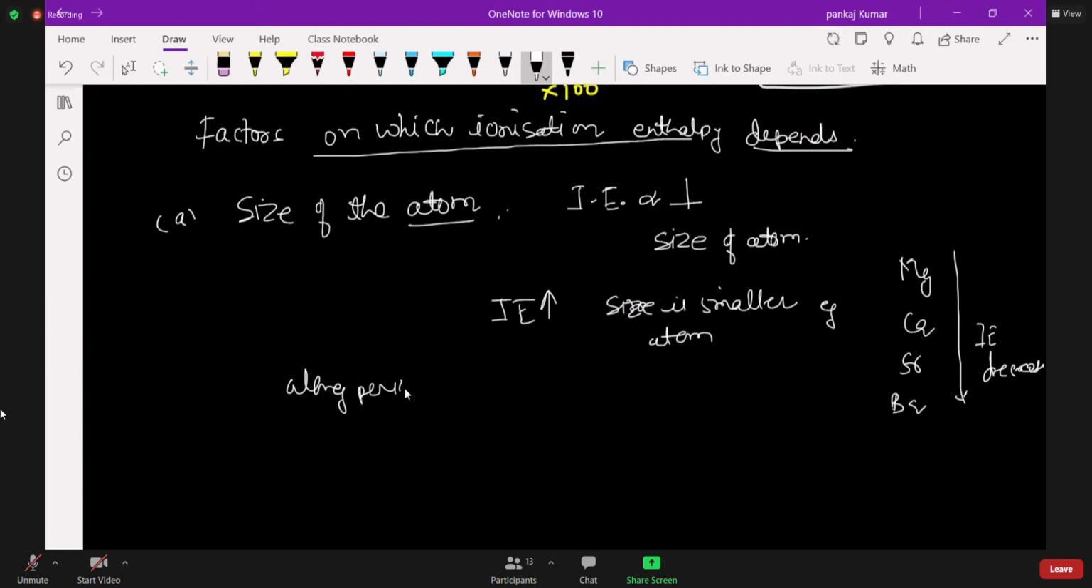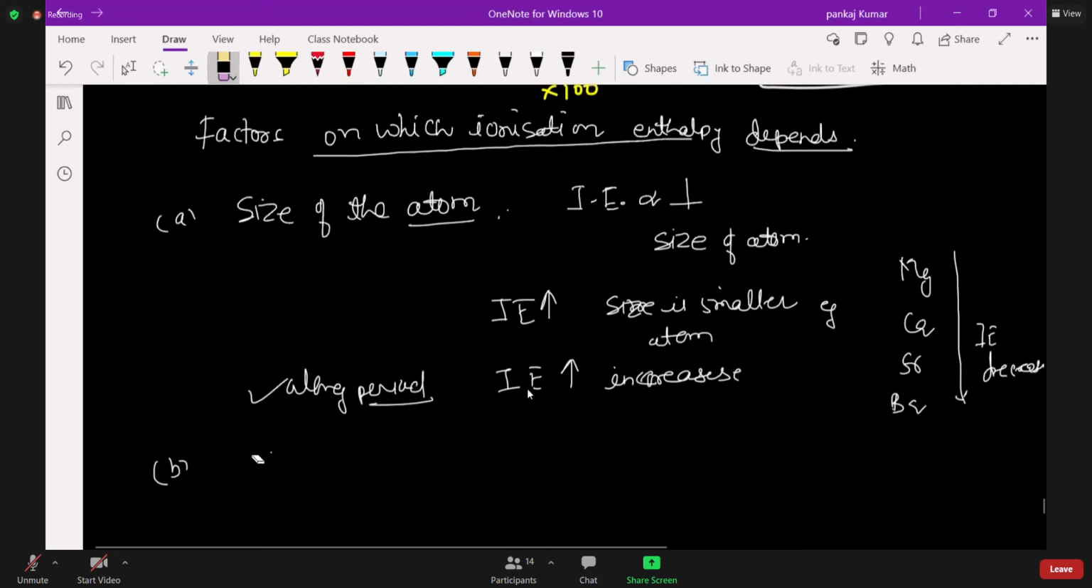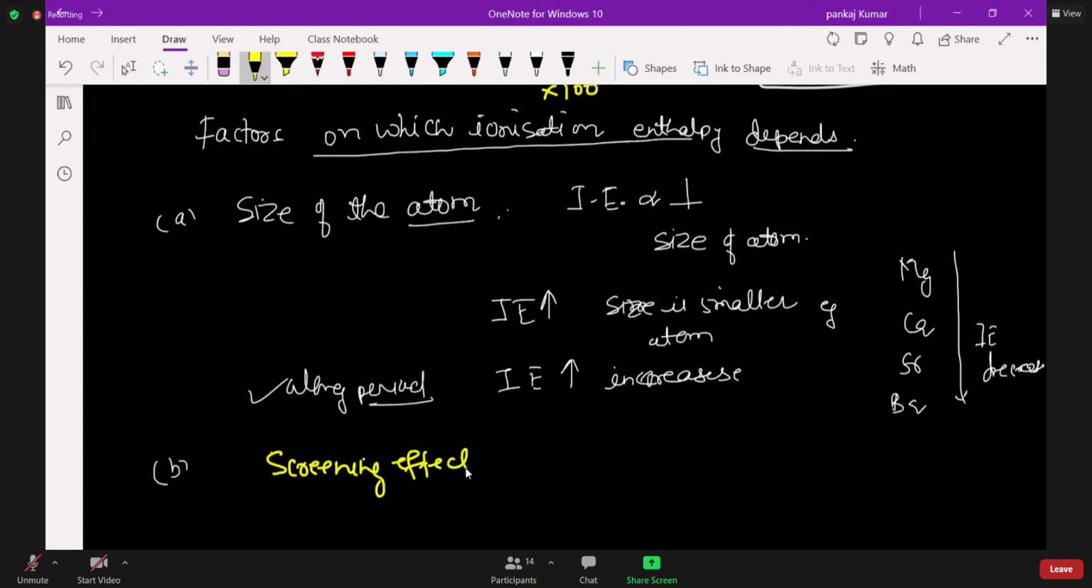And along a period, ionization energy increases. So along a period it increases and down the group it decreases. That is the meaning. Second point is screening effect. So we can also write, higher the screening effect, again it is inversely proportional to ionization energy. Here also same thing.